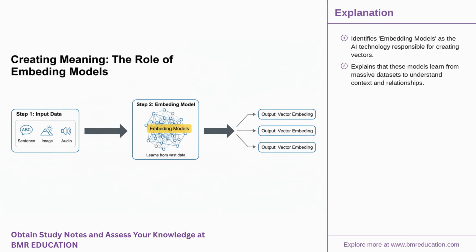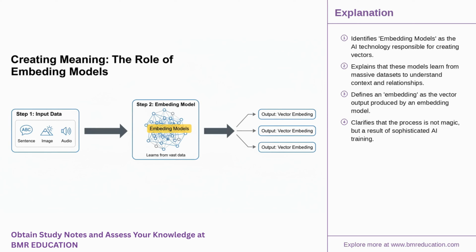So, how is this magical translation from data to a meaningful vector performed? This is the work of highly specialized AI models called embedding models. These models are trained on colossal datasets, allowing them to learn the intricate relationships and contexts between different concepts. The output they produce is a vector, often called an embedding, which is a dense numerical fingerprint of the input data.